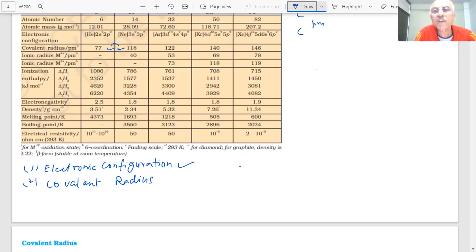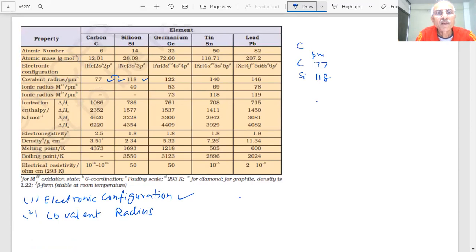In picometers, 77. Silicon, 118. Germanium, 122. Tin, 140. Lead, 146.